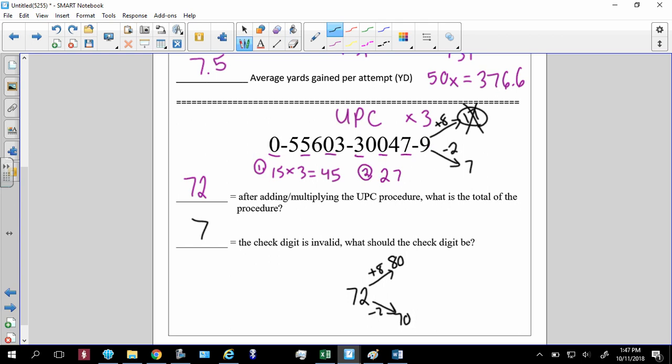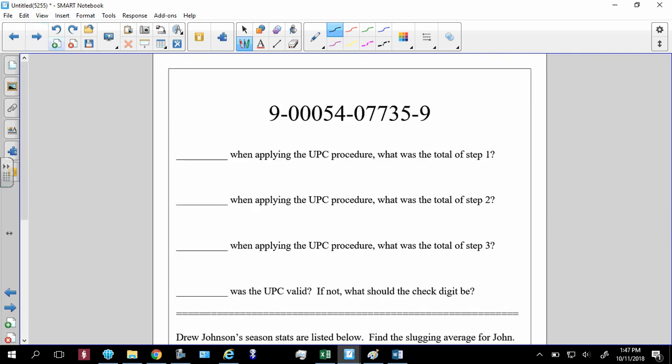Now, again, if you were to scratch this out and do it all over again, your answer is going to be 7. So this is just a shortcut. So just keep that in mind. All right, now we have another UPC. So the UPC, again, starting with this number, skipping every other one.